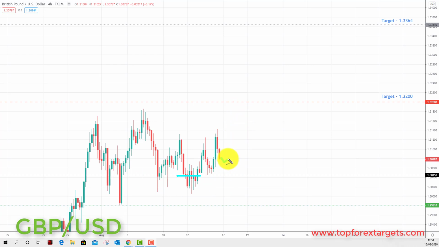And we would like to do that if we can come back and retest the 1.30450. This would again be an opportunity to look for a breakout to the upside. And we're going to be looking at initiating longs up towards the next key of resistance to the upside, the target set from last week at 1.3200.